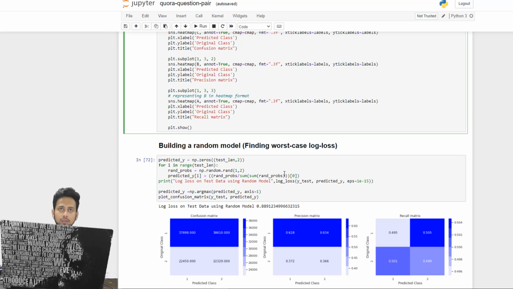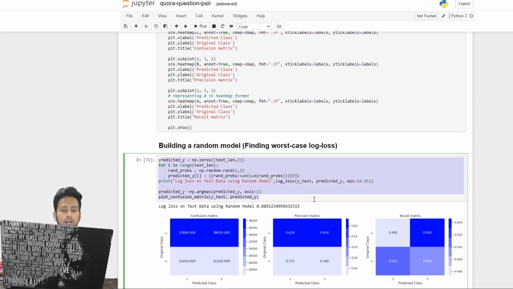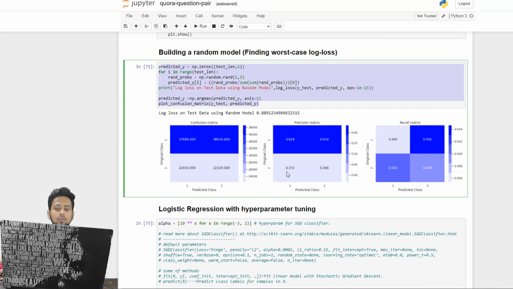Now here we are going to create a random model which is basically going to work as a benchmark to check if the model that we have made is any good or not, like if it is totally useless to make it, or it is just going to be used as a benchmark. So here we have made a random model, and the work of the random model is to just keep on guessing randomly, like 0 and 1, 0 and 1, which have the probability of 50%.